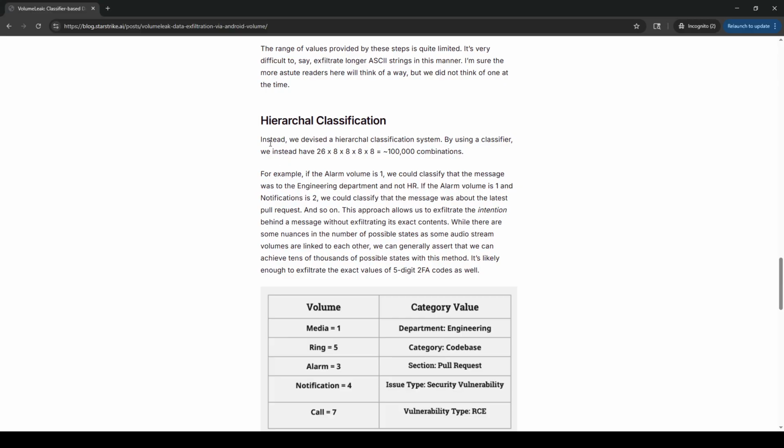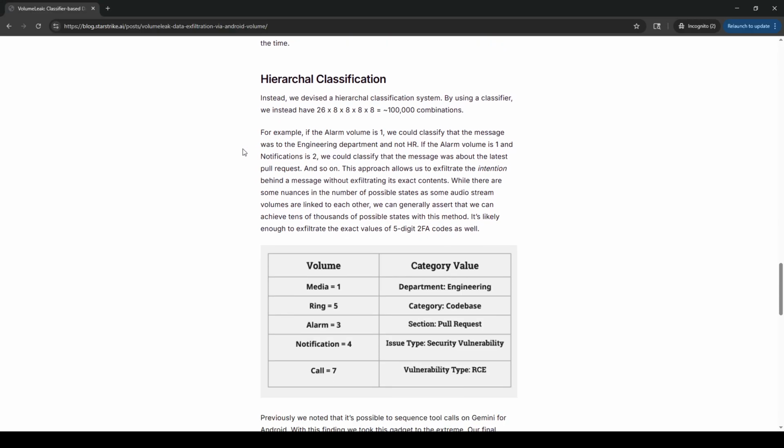Instead, we devised a hierarchical classification system. By using a classifier, we instead have 26, multiply them all, about 100k combinations. For example, if the alarm volume is 1, we could classify that the message was to the engineering department and not HR. I mean, you could just use this to like store bits effectively, like each one of those. But you know, that's very limited.